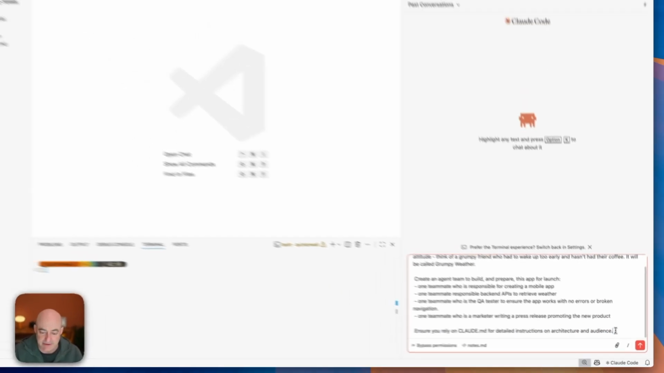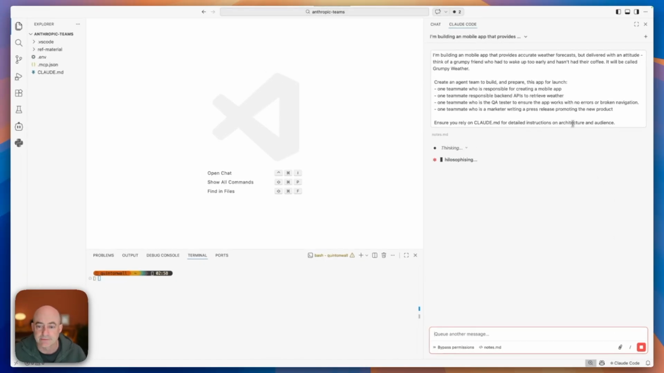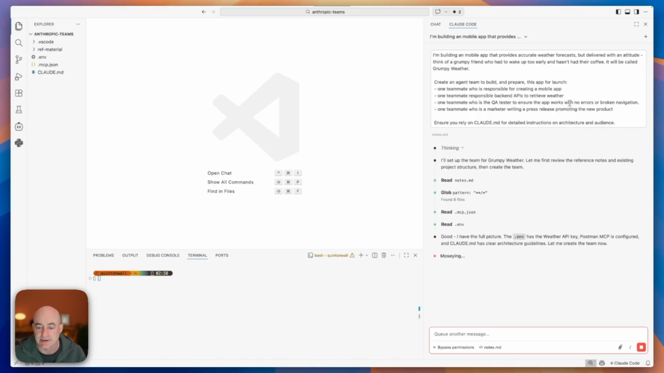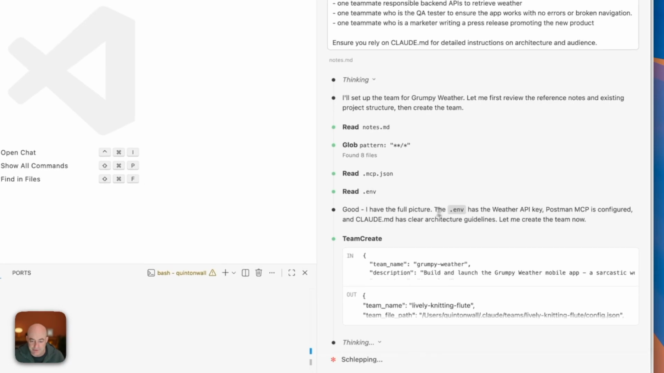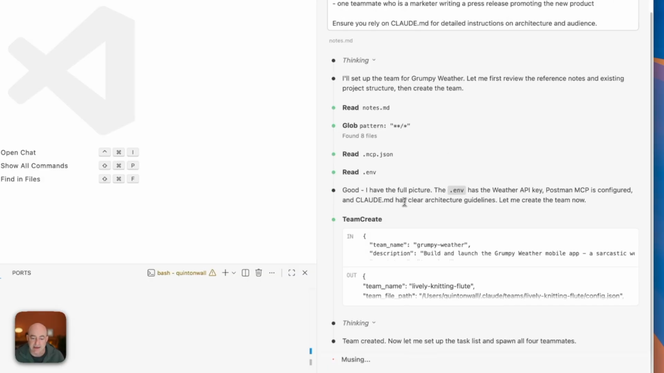So with that information, I'm going to kick it off. What's going to happen here is Claude is going to see that agent teams are required, and it's going to actually start to spin up individual team members in individual instances of Claude. It already knows through the guidance that I have information and API keys inside the environment. It's going to go and start creating these teams.